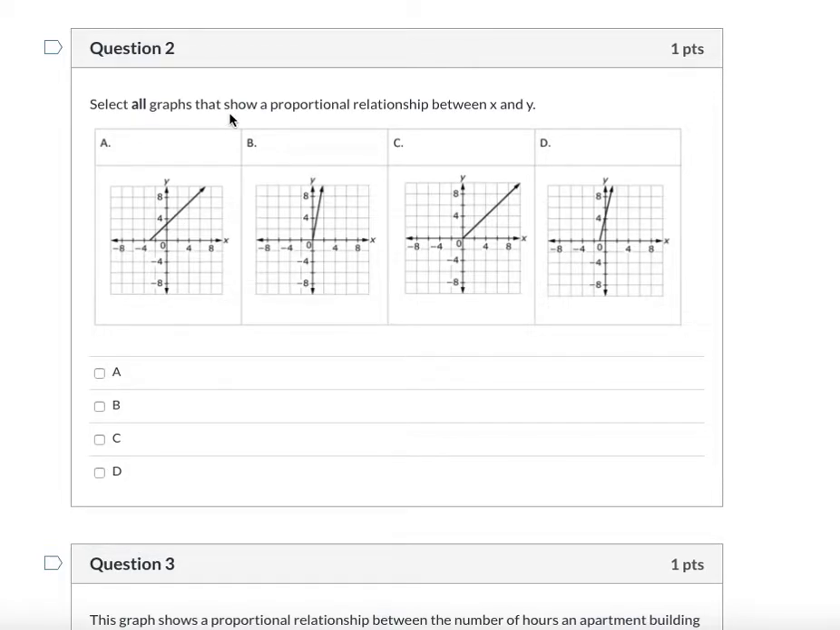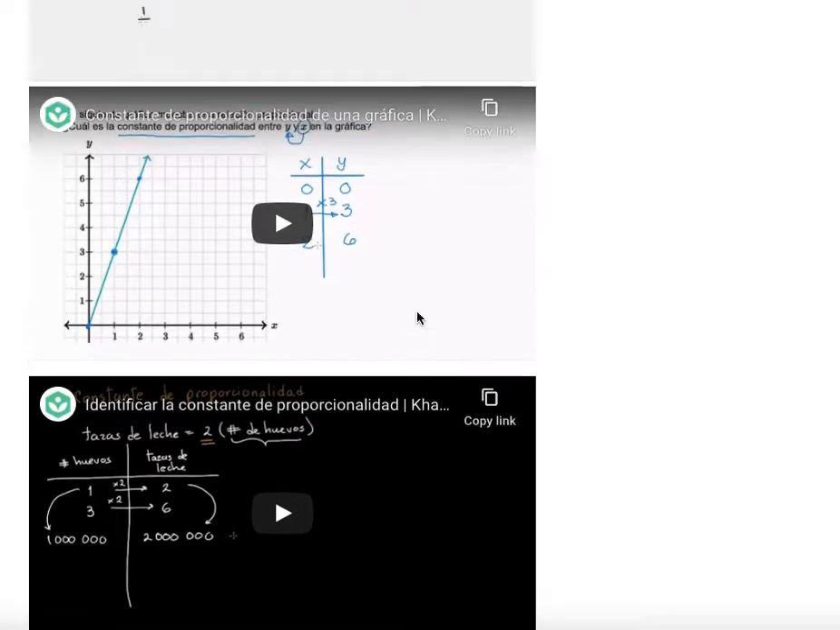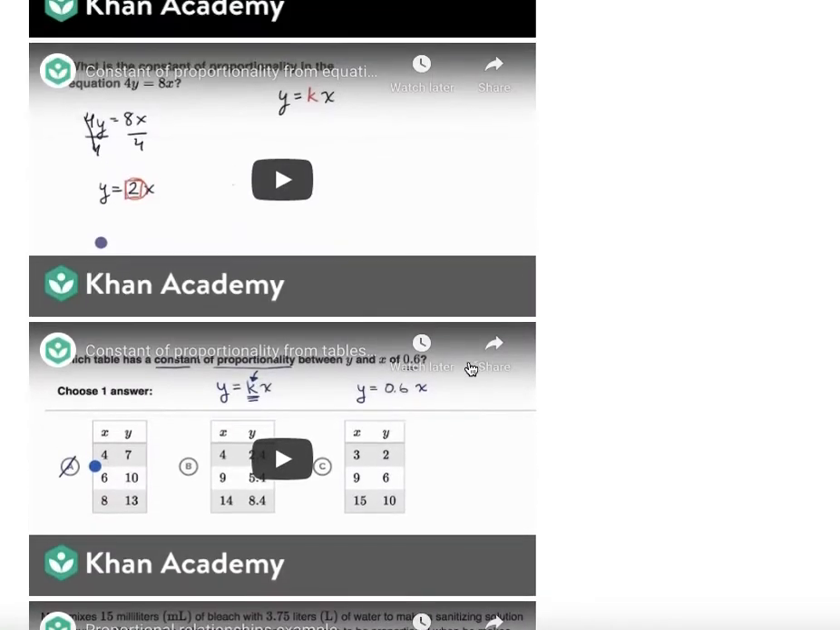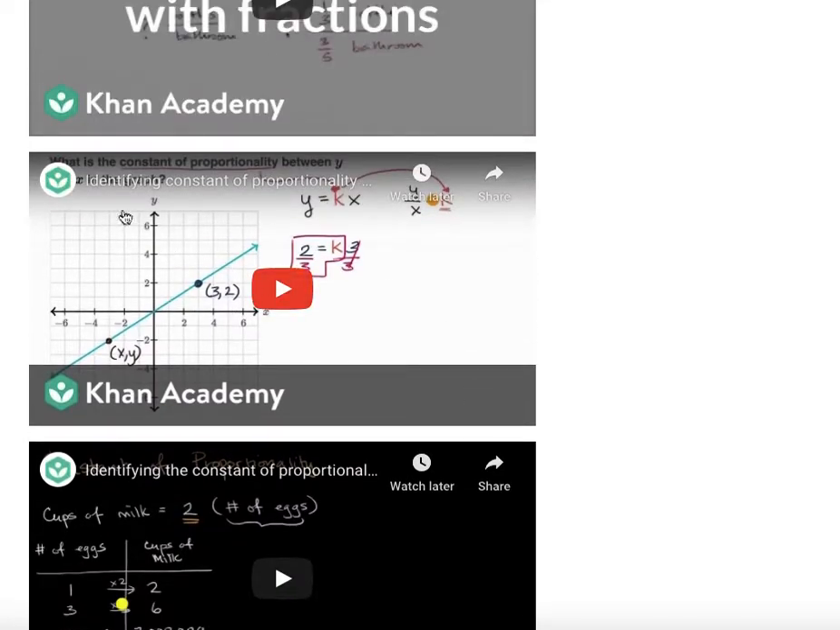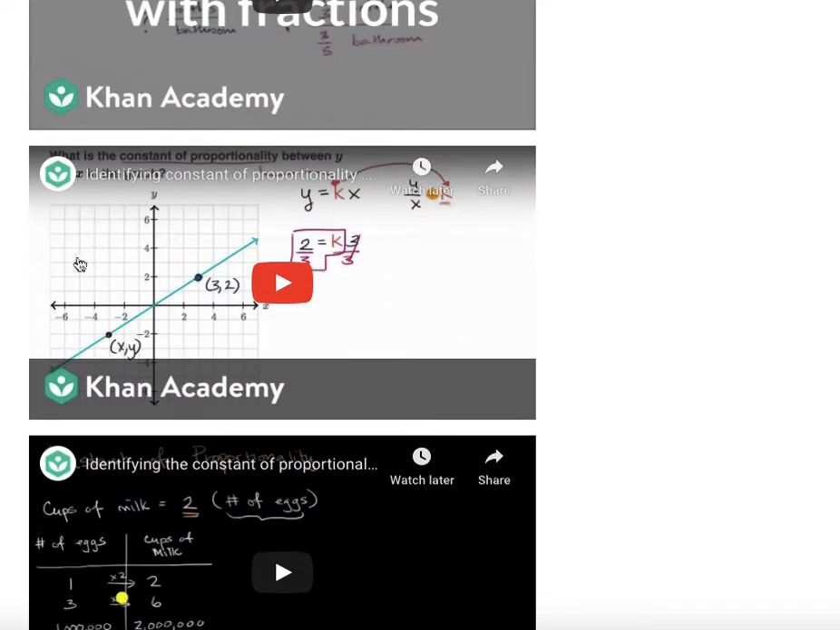Select all graphs that show a proportional relationship between x and y. Remember, this all means that it could be one or it could be more than one. Here you have graph A, graph B, graph C, graph D. If you're not sure on how to do proportional relationships with graphs, remember you can scroll back up to the top and we're looking at this one here, the identifying the constant of proportionality, but this one is using a graph.